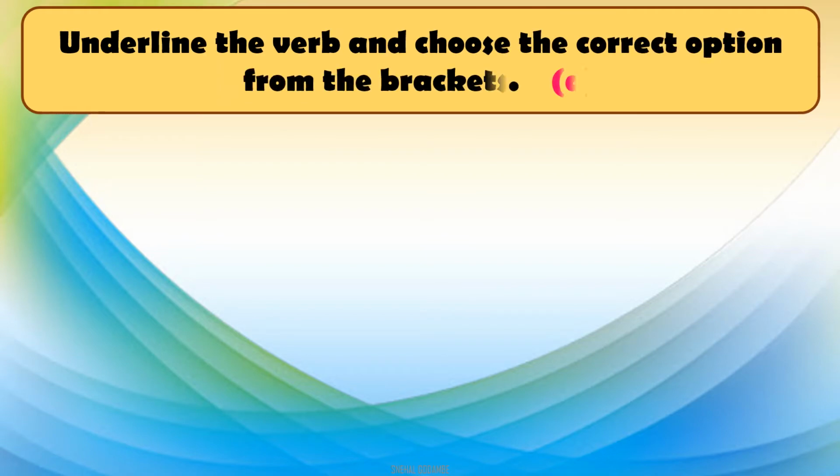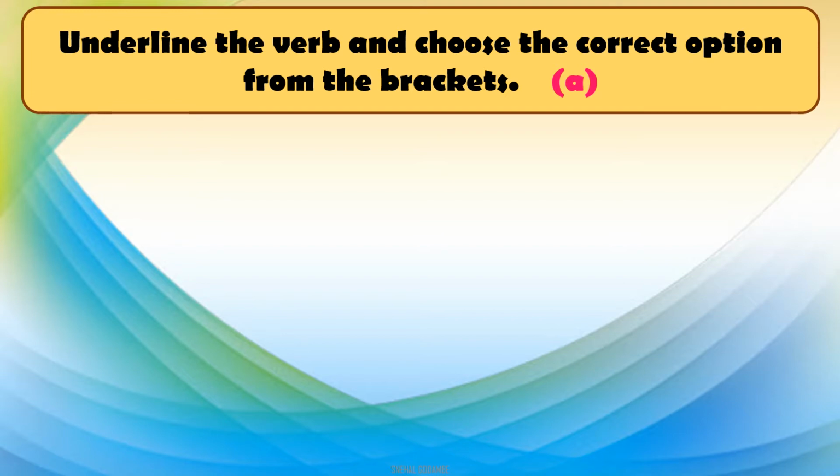So let's begin with the activity from our course book on page number 10. What is that activity? Underline the verb and choose the correct option from the brackets. So this activity is in two parts, A and B. We will begin with part A. Here some sentences are given from the lesson The Fun They Had, which we have already learned.